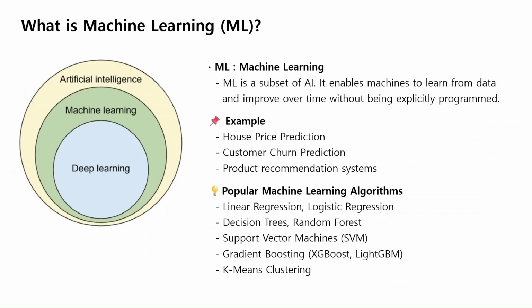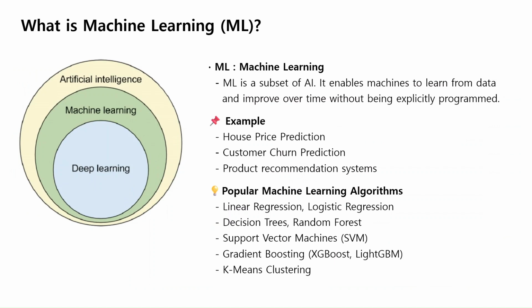Some of the most commonly used algorithms in ML include linear regression and logistic regression for simple prediction and classification. Decision trees and random forests, which use a flowchart-like structure. Support vector machines, or SVM, great for finding decision boundaries. And very powerful techniques like gradient boosting, including XGBoost and LightGBM, which are widely used in competitions in real-world production